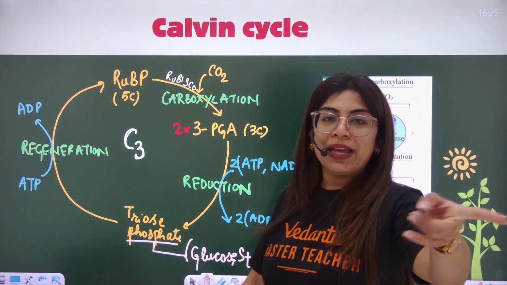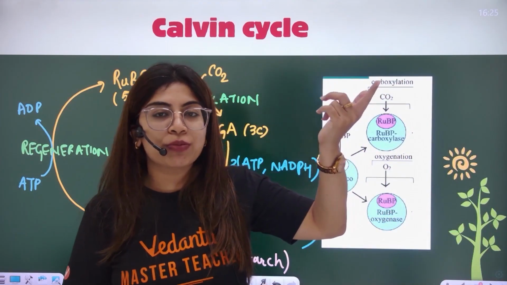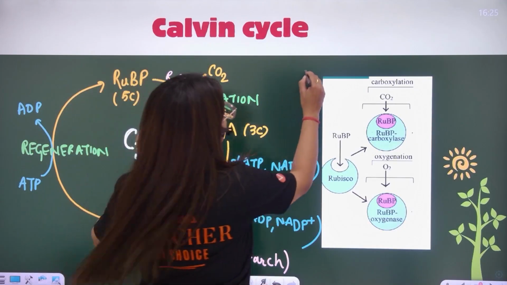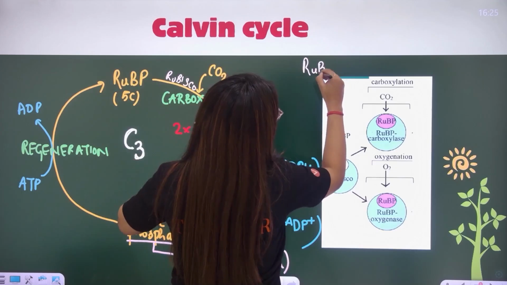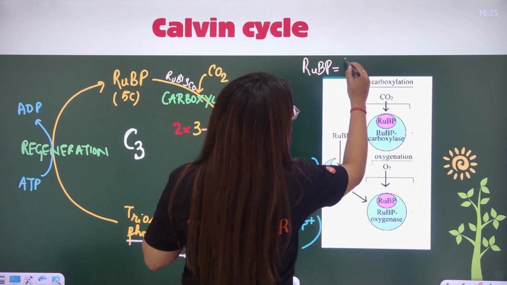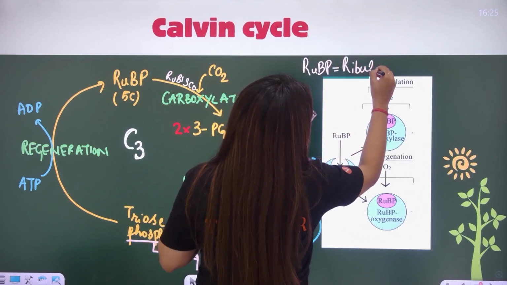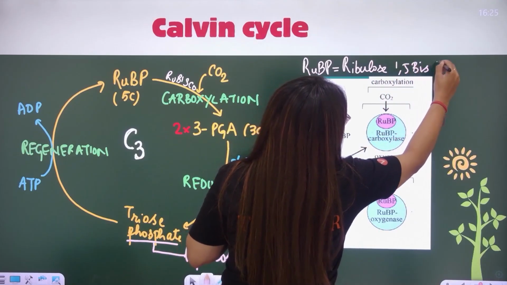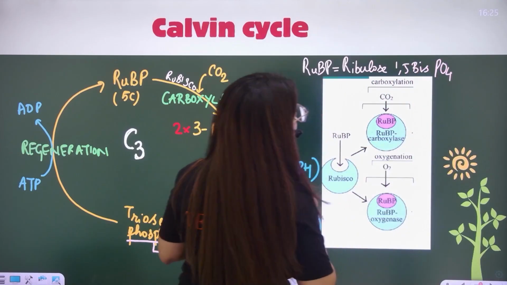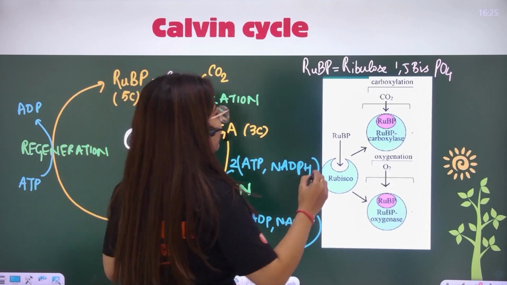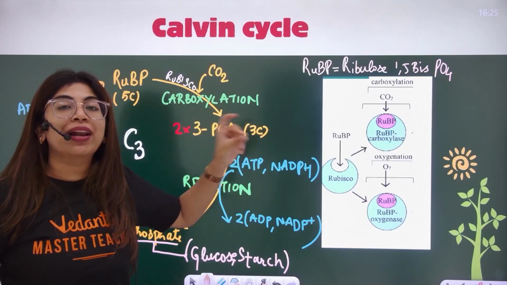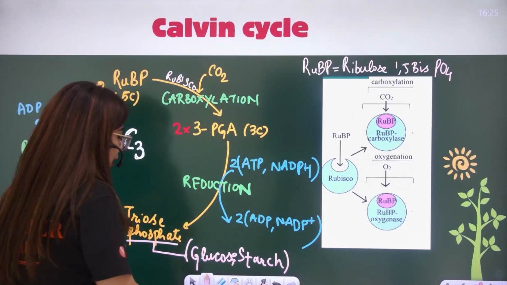So RuBP takes in carbon dioxide, forms 3-PGA. I still have to write down the full forms for all of you. When I say RuBP, it is a 5-carbon compound. Its full form is ribulose 1,5-bisphosphate. When I say PGA, it is phosphoglycerate or phosphoglyceric acid.